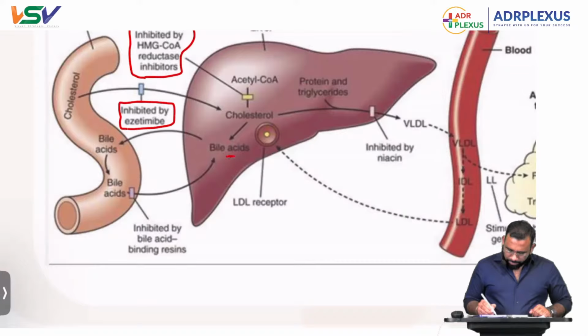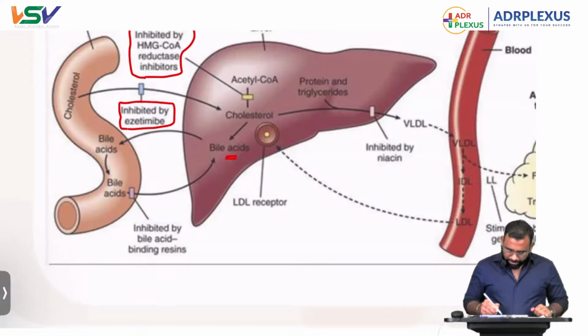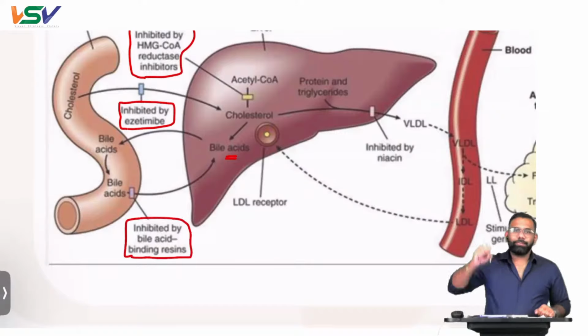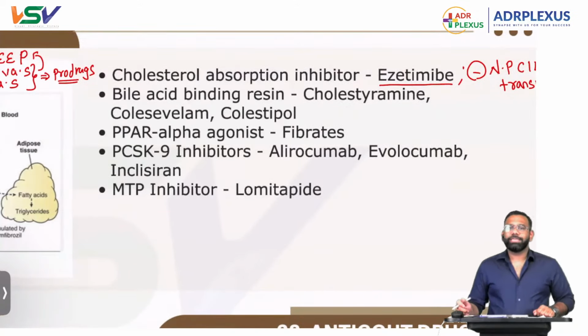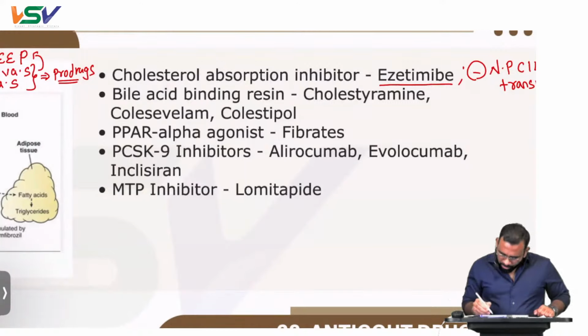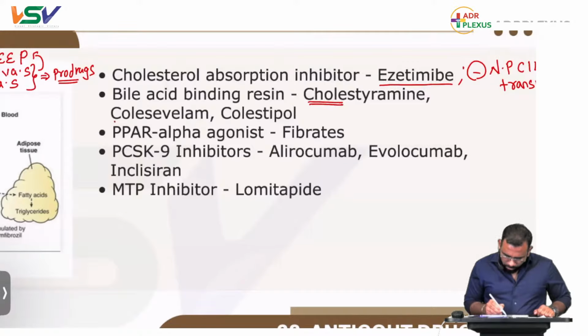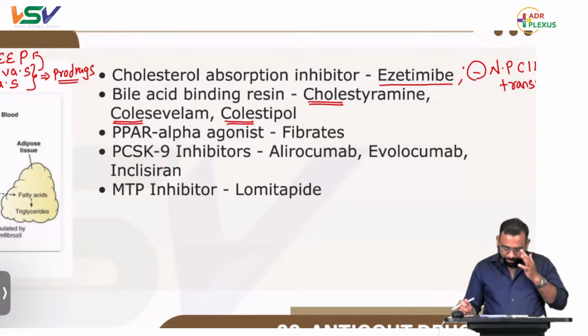Then finally, it is going to form the bile acids. Those bile acids go into the intestine and do their respective function. After that, the bile acids get reabsorbed. That reabsorption is inhibited by bile acid binding resins, and these are the drugs. Again, you need not remember the drug names for your exam. You can see these are all the drugs starting with chol: cholestyramine, colestipol. These are the bile acid binding resins.